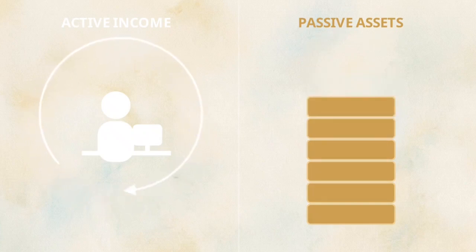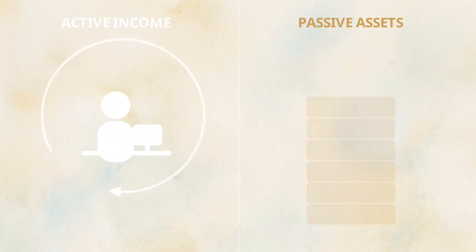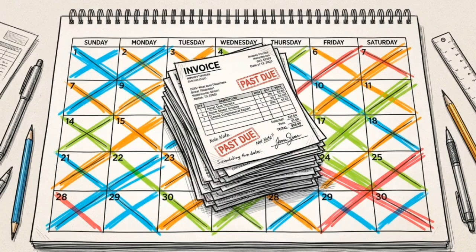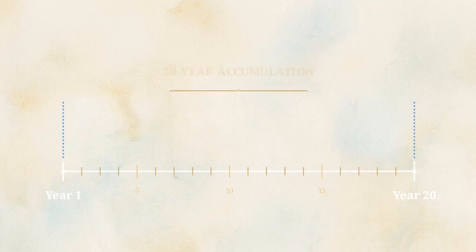A passive asset is a vehicle, like an index fund or a rental property, that generates capital independent of your daily labor. Your first objective is to commit 20% of your paycheck toward acquiring a specific asset on the right side of your ledger. Without this shift, your salary functions as a temporary lease on survival that must be renewed every 40 hours. Below your ledger, map out a strict 20-year timeline for these contributions.